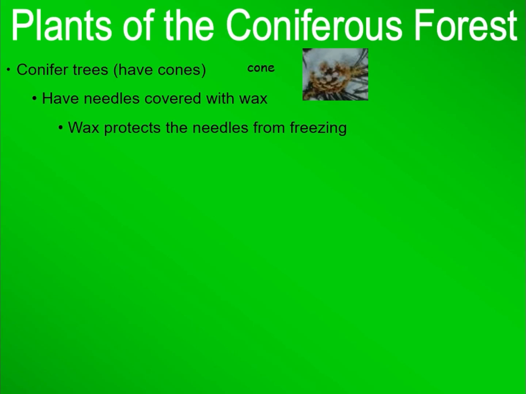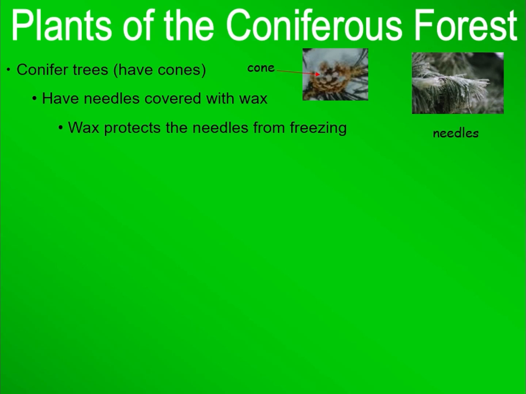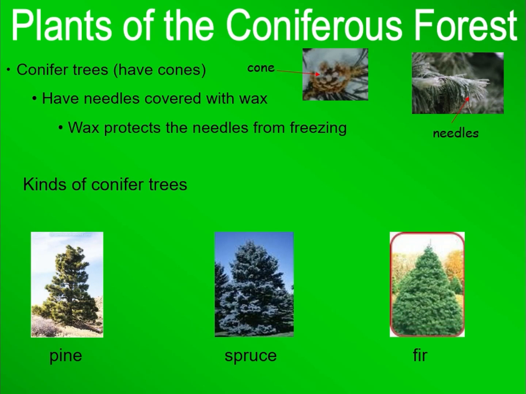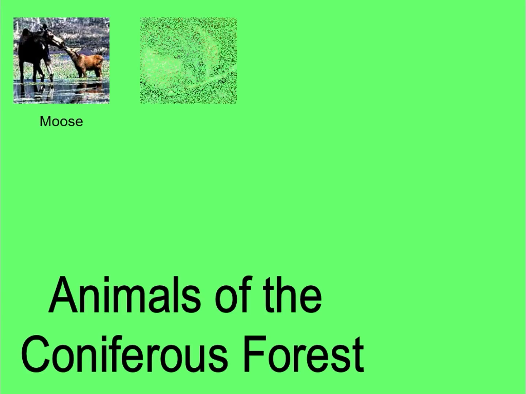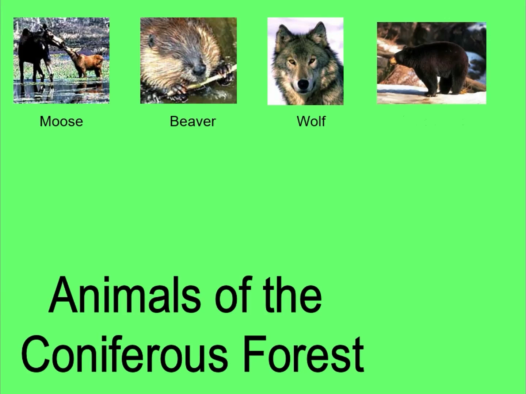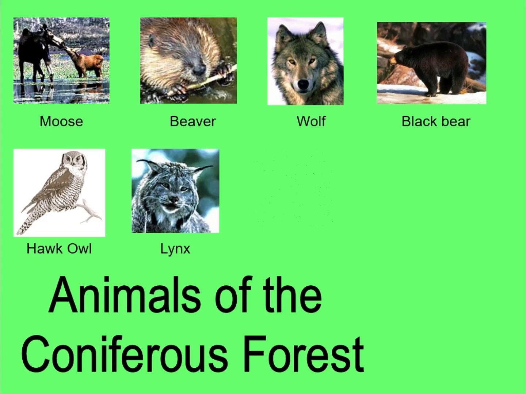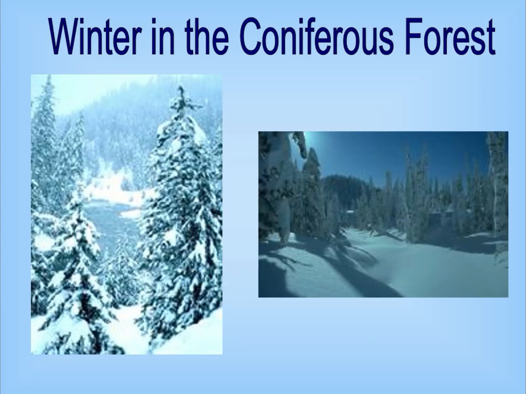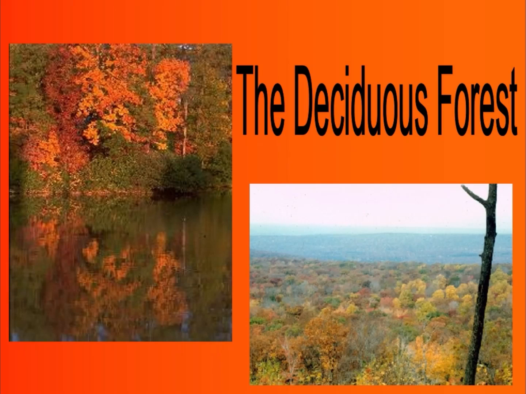The plants that we can find in coniferous forests are basically conifer trees, which have cones and needle-like leaves covered with a kind of wax, which protects them against freezing. And basically 3 types of conifers are available here. And about the animals, there is again a variety of animals present in coniferous forest, as you can observe in the picture. There are some views of the winter in coniferous forest.